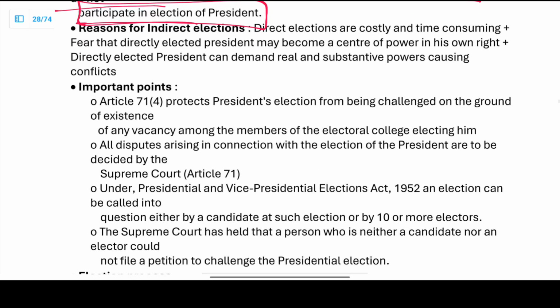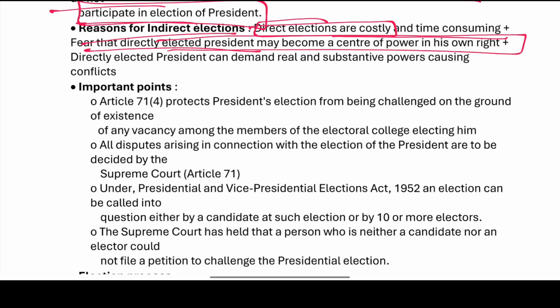There is a reason for this indirect election. Direct elections are costly and they are time consuming. There is a fear that a directly elected president may become a center of power of his own. Right? A directly elected president can claim real and substantive powers, causing conflicts.